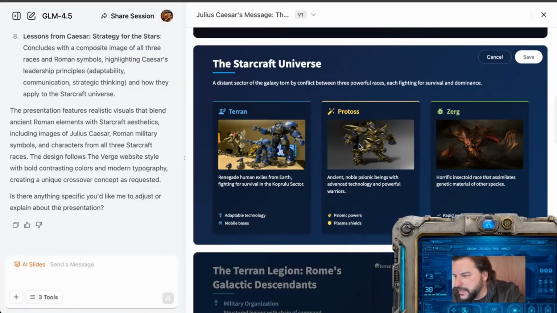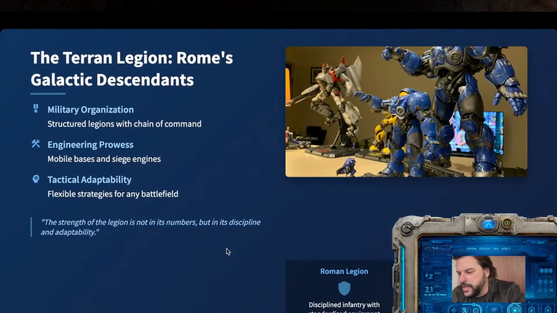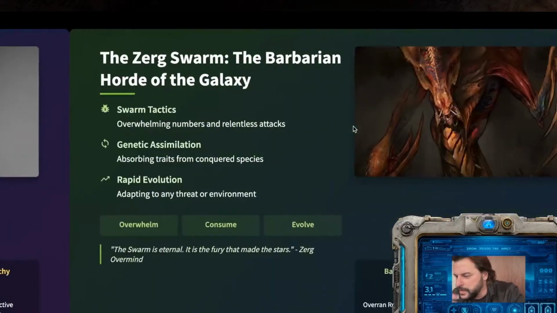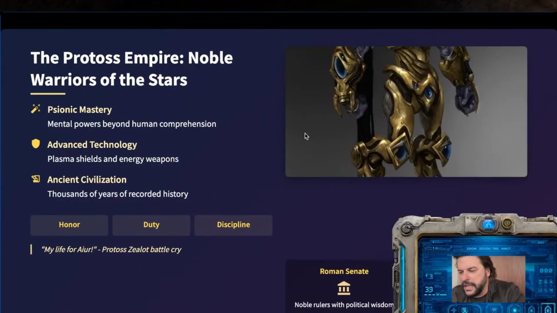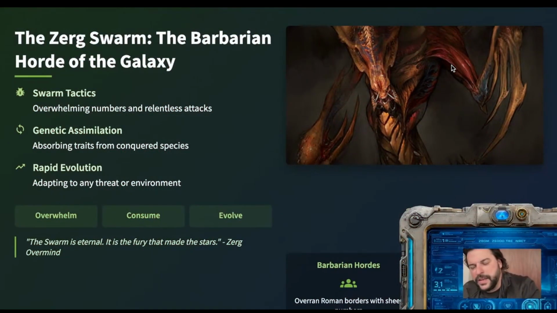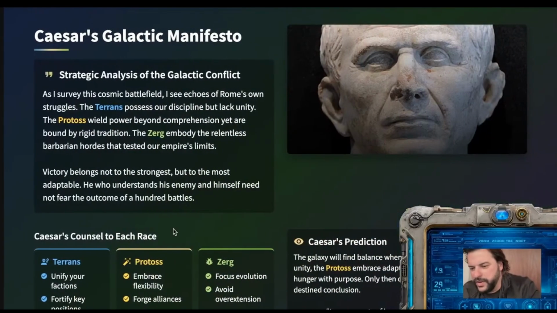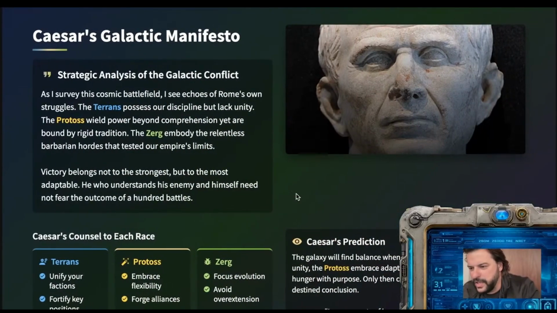really edit. Every information here seems to be precise, so that's nice. So the strength of the Legion is not in numbers, but in its discipline and adaptability. Same thing over here, so just some improvement on the image. But as you guys have seen, it kind of got the image right in a sense, but once it brought it here, it kind of cropped wrongly. I mean, if it can be edited, the overall here, it's pretty nice. Really enjoy the images. Some proportion here can be improved.